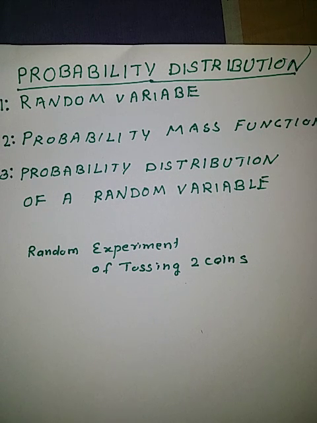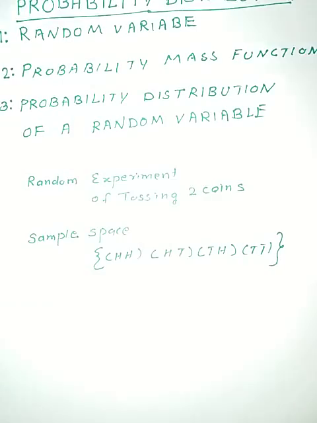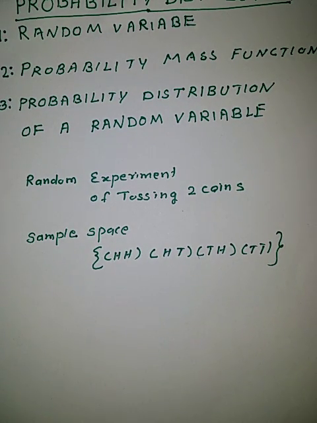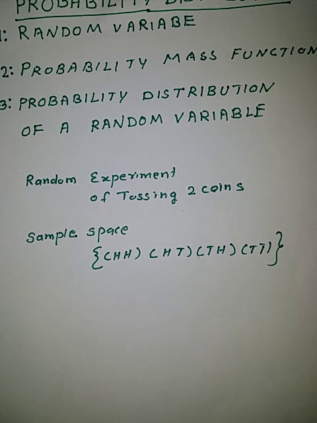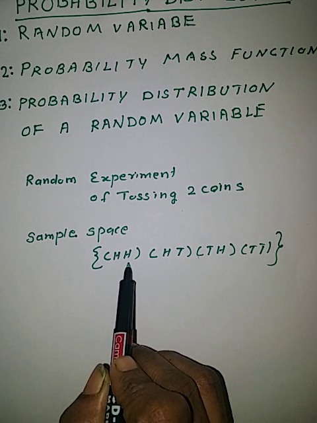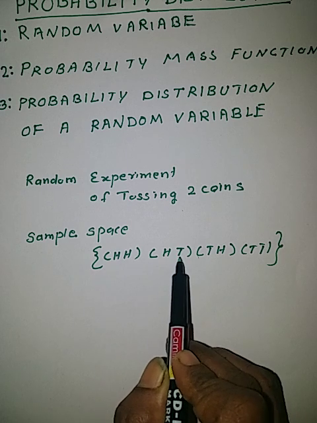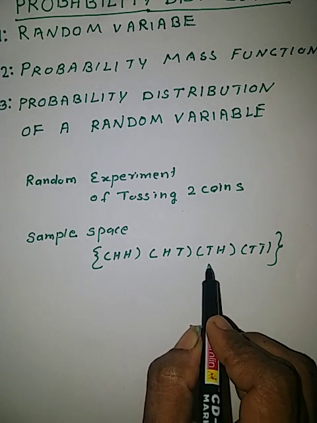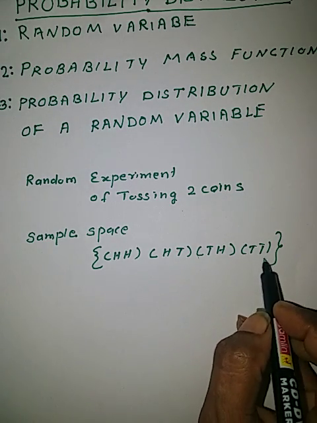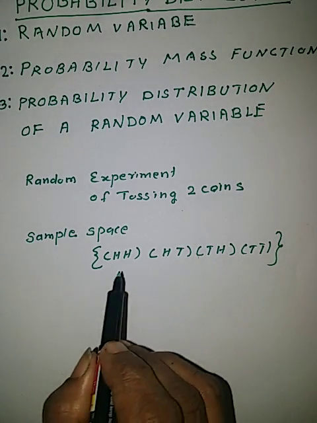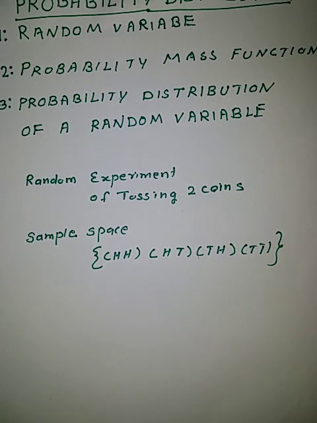If we have done the random experiment of tossing two coins, we will get the following outcomes. That is, the sample space is HH, HT, TH, TT. Two coins will show head; one will show head, the other will show tail; the first will show tail, the second will show H; and both will show tail. These are the outcomes of this random experiment.